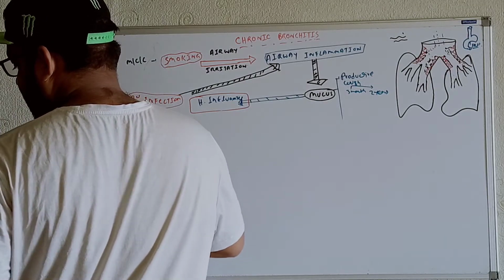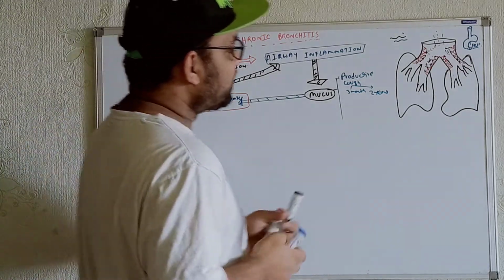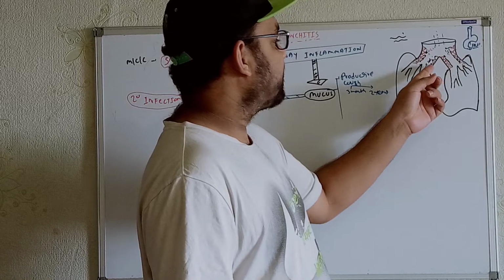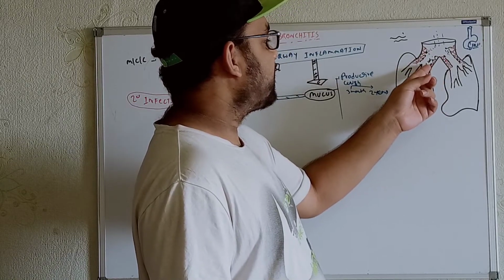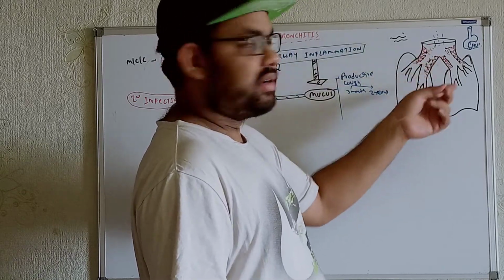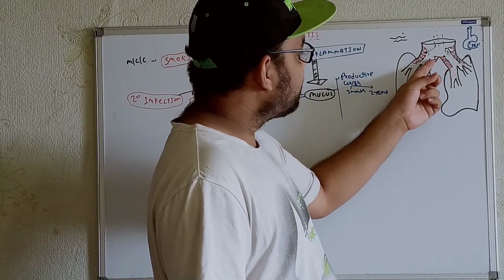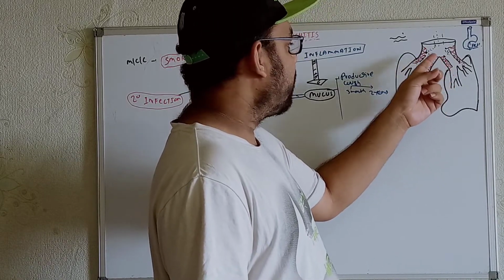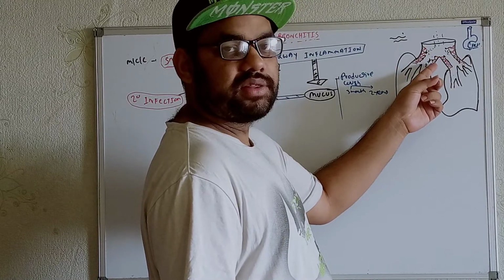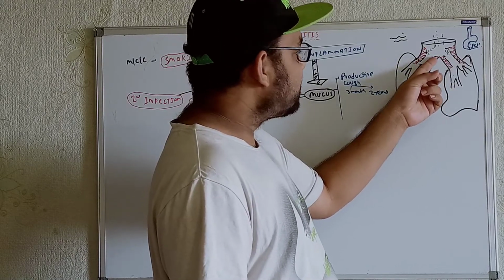Okay. Now, along with that, whenever these cells are secreting the mucus, the mucus keeps on depositing in these layers. So as a result, we will get a thick mucus layer, right? Whenever we see that mucus keeps on being produced by these cells, we will get a layer of the mucus.